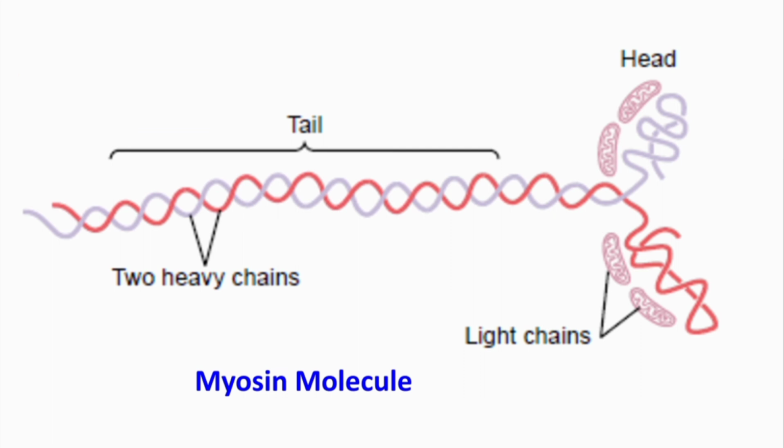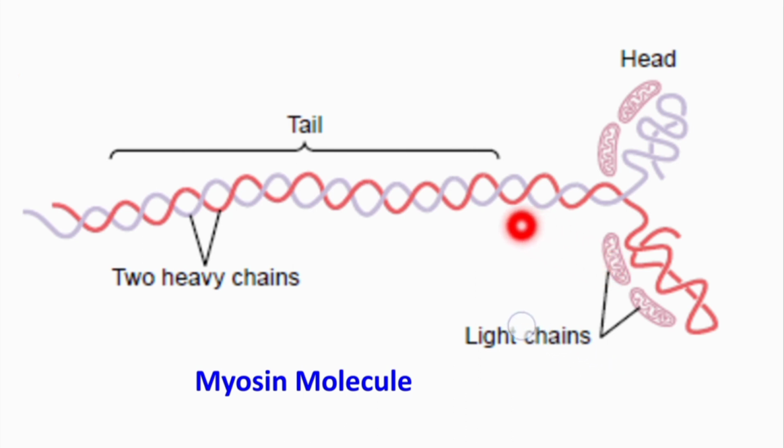Now, we will talk about the myofilaments, that is actin filament and myosin filament. First of all, we will see the ultrastructure of myosin filament. Each myosin filament is made up of 200 myosin molecules. This is one myosin molecule.